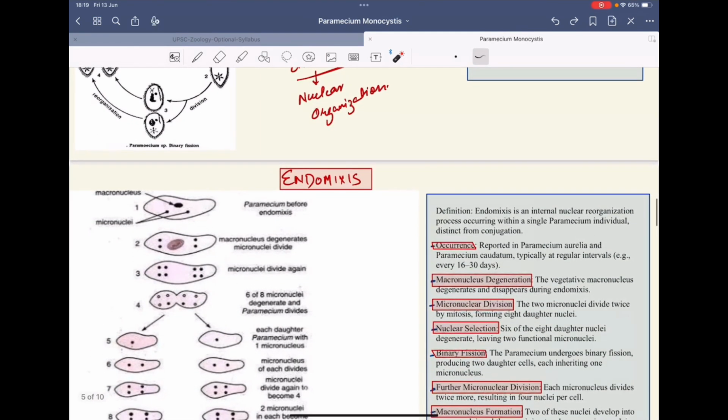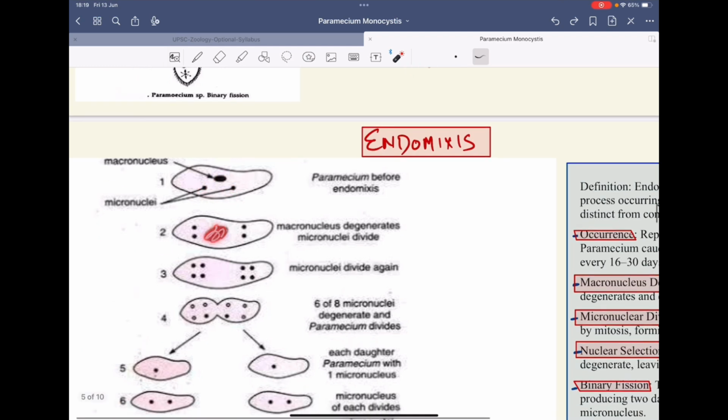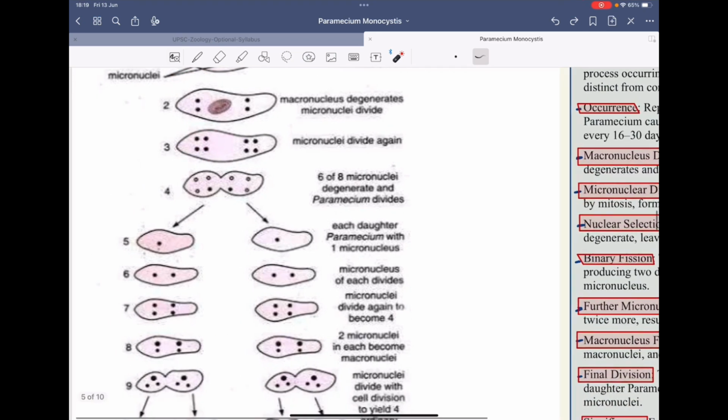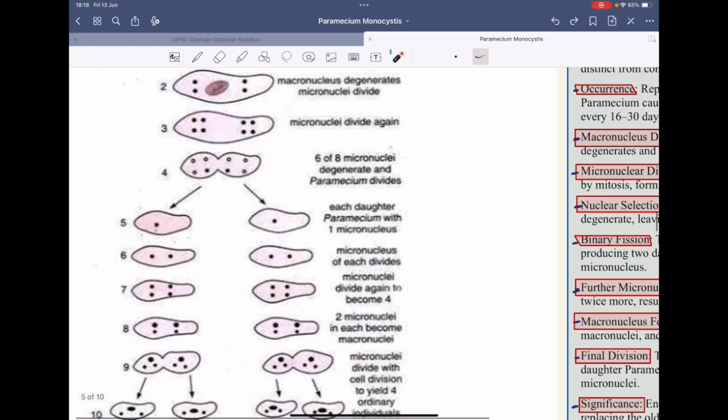In endomixis, you will observe that we have an adult Paramecium with a macronucleus and two micronuclei. The macronucleus degenerates, and the micronuclei start dividing, forming 8 micronuclei. Out of the 8 micronuclei, 6 degenerate and only 2 remain. When these 2 remain, the cytoplasm gets divided. The Paramecium underwent binary fission.